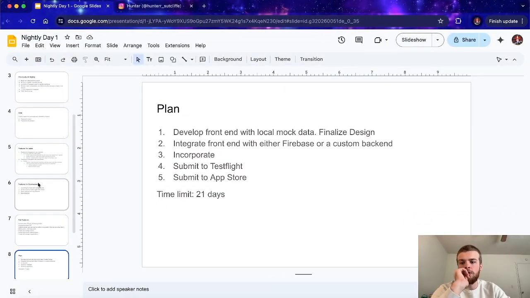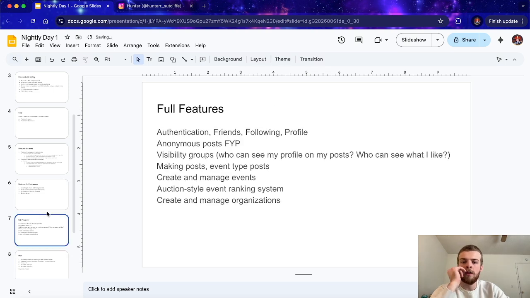I thought that was very important, though, for being able to show y'all how I'm planning to do this. So this mix between anonymous posts and posts with friends, I think is going to be interesting. I've also put in here visibility groups. That's going to be similar to how I was saying that you can limit the amount of the friends that can see your posts, kind of like doing a Snapchat private story. I don't think that that's as necessary for right now, but I would like people to be able to add friends to their visibility groups as they go.